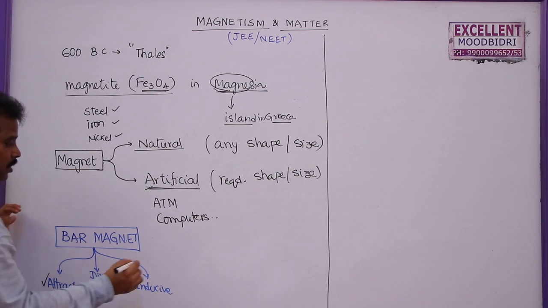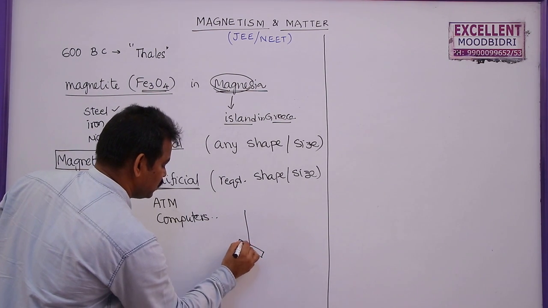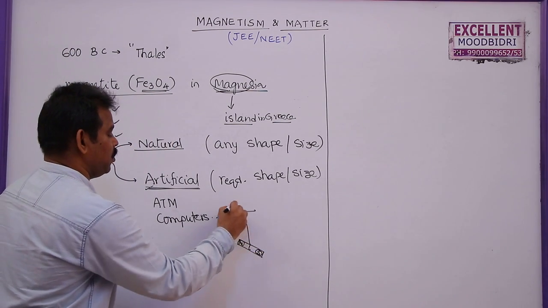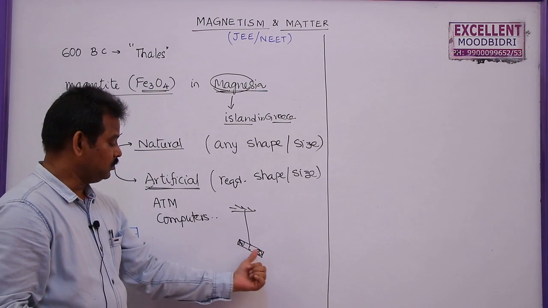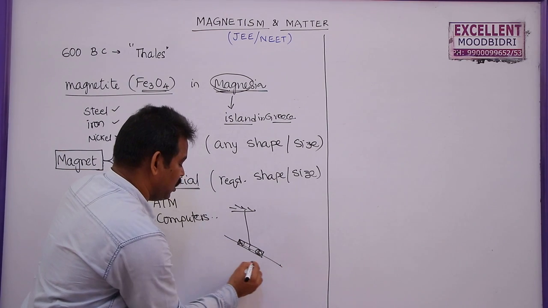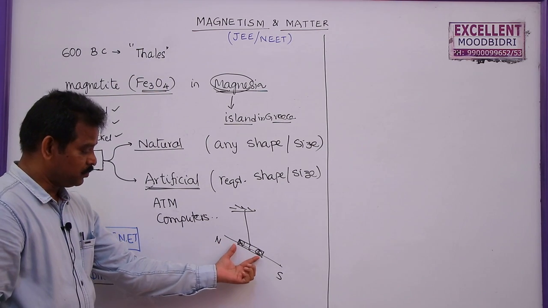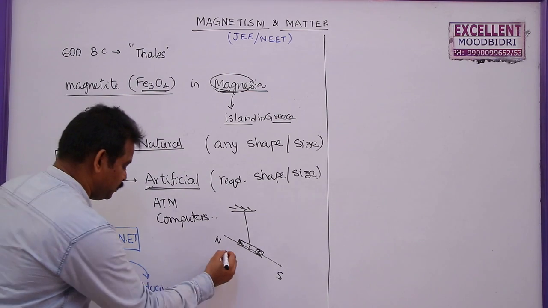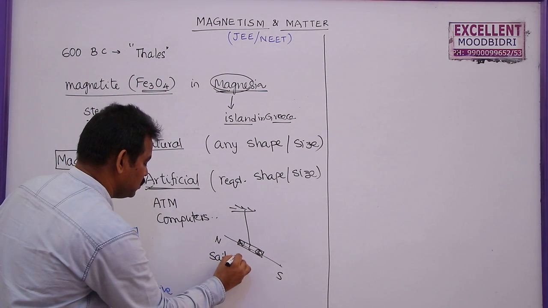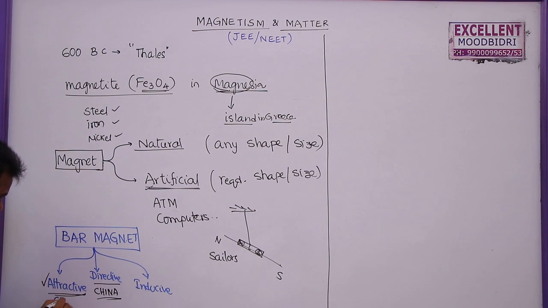Under directive property, whenever a bar magnet is suspended, this is north pole, this is south pole. Whenever a bar magnet is suspended from a string, it vibrates for some time and comes to rest in the north-south directions of our earth. So it always shows the north and south poles of our earth. That's why by using this bar magnet, we can find the direction of north pole on the surface of earth. So this property is very useful for the sailors in oceans or seas. This property was discovered by Chinese, and the attractive property was discovered by Greeks.